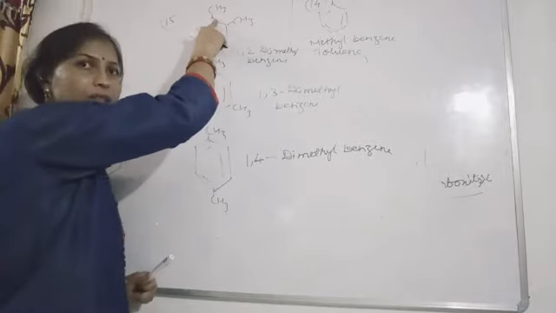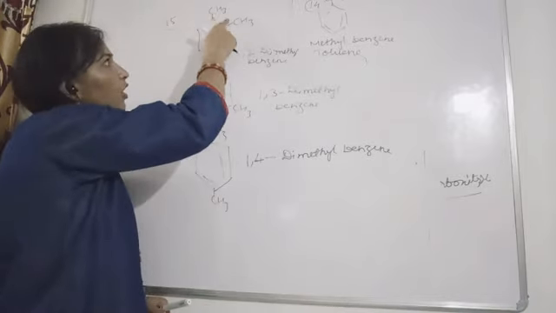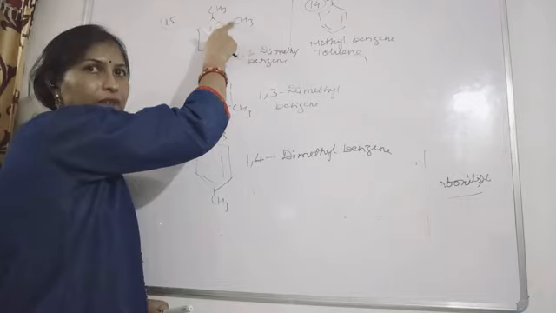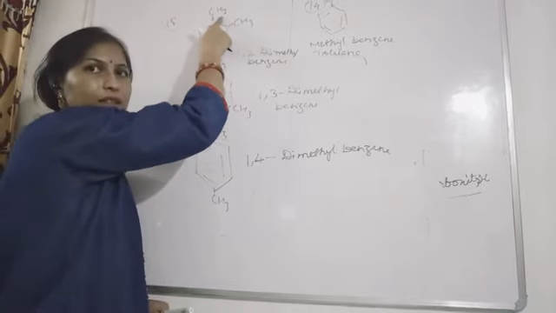The common names of these compounds: suppose any other substituent or functional group is present along with this.